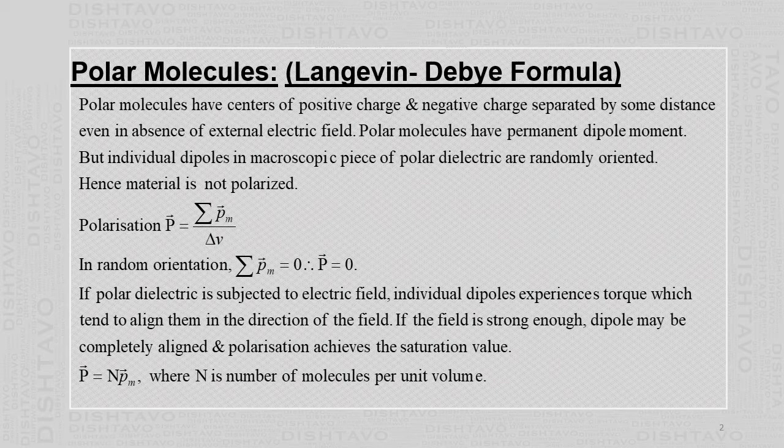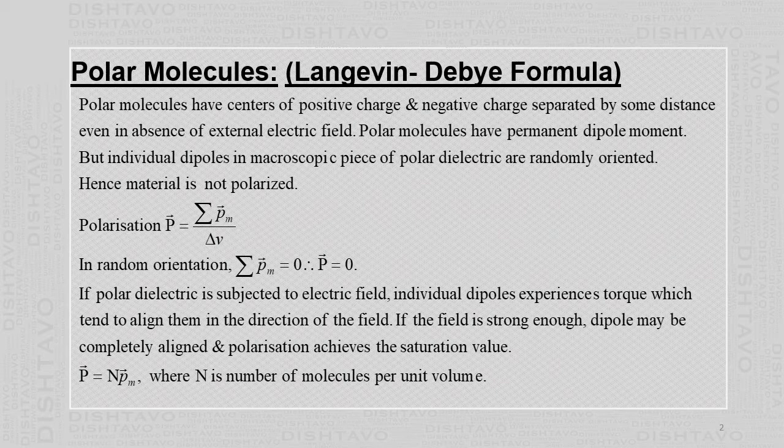At first, let us recall what polar molecules are. Now, we have a polar dielectric. A polar dielectric is made of polar molecules. In polar molecules, the center of positive charge and the center of negative charge do not coincide. That means they are separated by a certain distance.